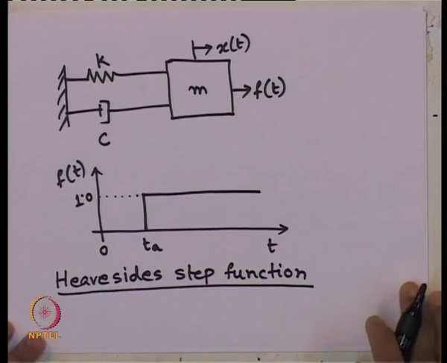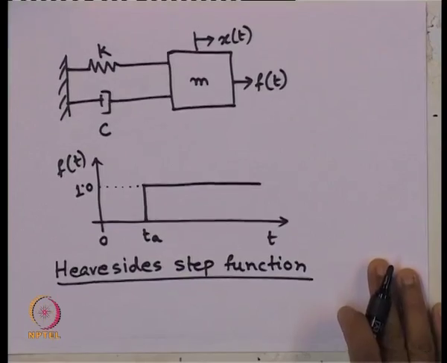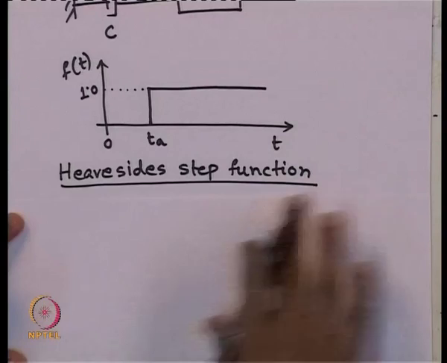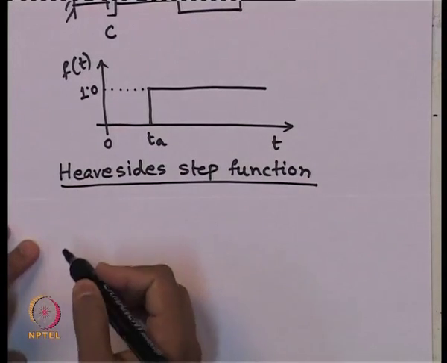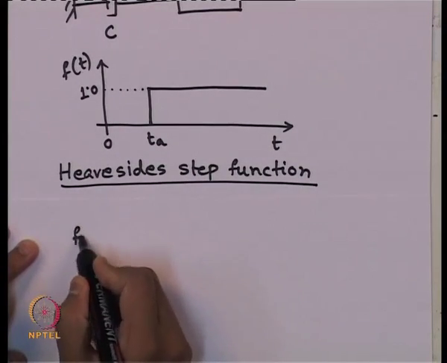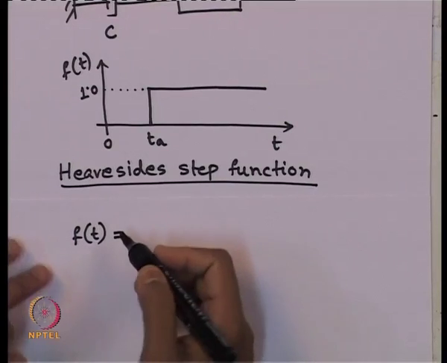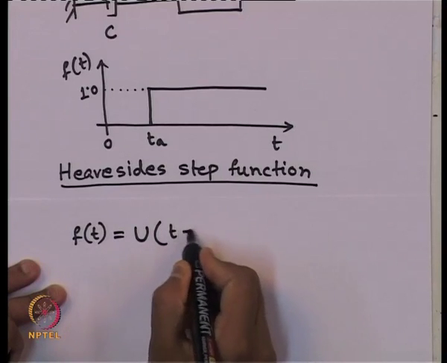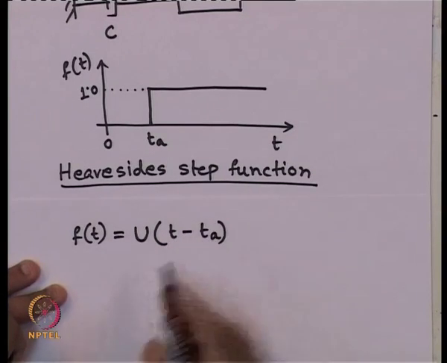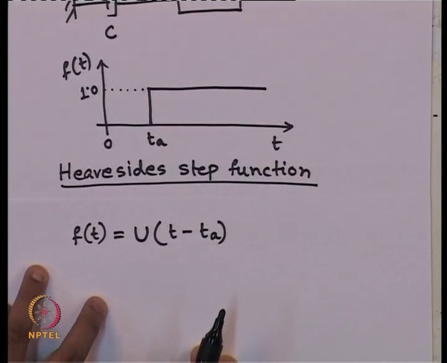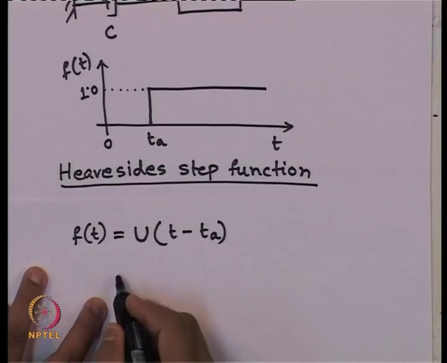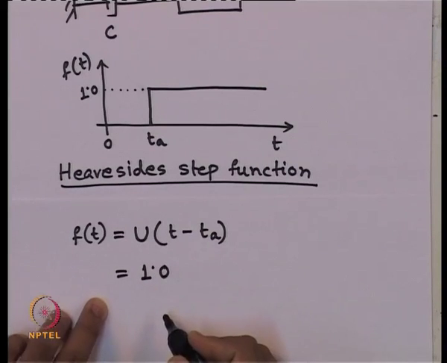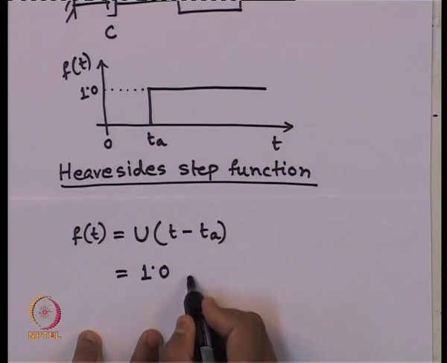So, what is Heaviside step function? Let us move it little up. This type of function is known as Heaviside step function, and how it is expressed? It is expressed mathematically like this. This is equals to some function u(t - t_a). The Heaviside step function is expressed mathematically in this form, the magnitude of which is equals to unit magnitude when